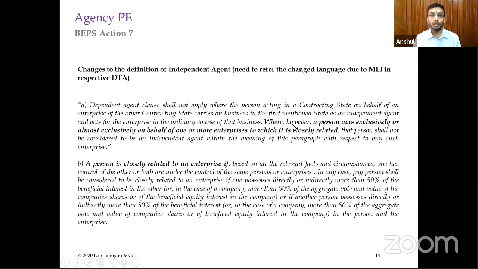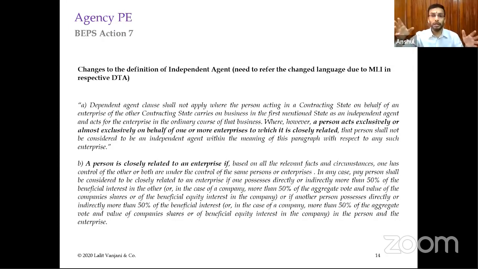So now what is closely related? Closely related was not defined in the treaty, so they have defined closely related also in the amended definition. What it generally means is that you must be controlling more than 50% of the stake in the enterprises. So for the multiple enterprises, more than 50% of those enterprises should be controlled by a single parent,